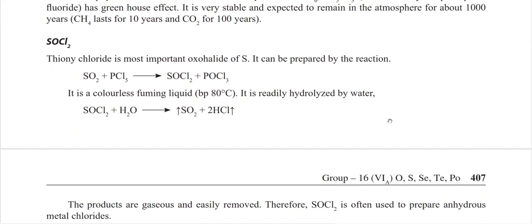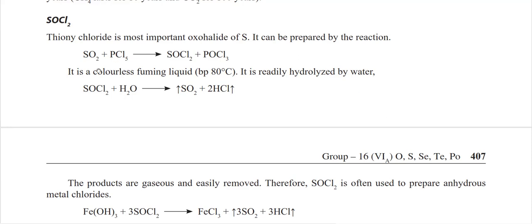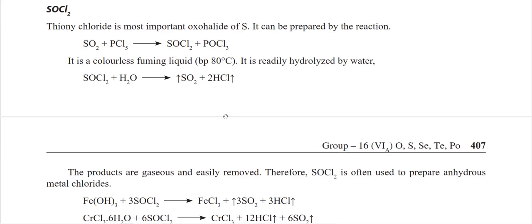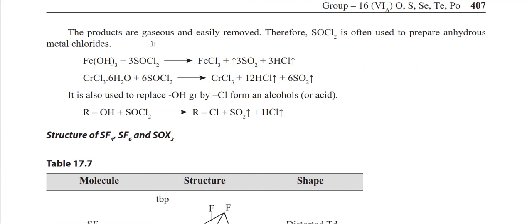Thionyl chloride, as I told you, you are using this thionyl chloride or phosphorus trichloride as a chlorinating agent in organic chemistry. So thionyl chloride is the most important oxohalide of sulfur, and it can be prepared by the reaction of sulfur dioxide with phosphorus pentachloride. Okay, and thionyl chloride is colorless, and if you do a reaction with water, it will produce sulfur dioxide and hydrogen chloride.